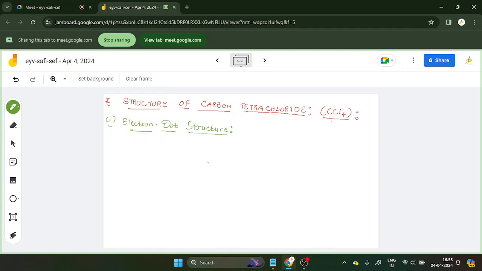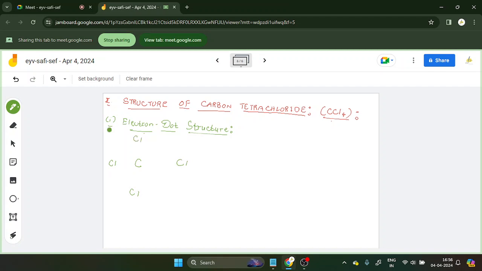So carbon will be in between like this, and then there will be the 4 chlorine atoms surrounding it. This is C. There will be one Cl here, one Cl here, one Cl here, and one Cl here.